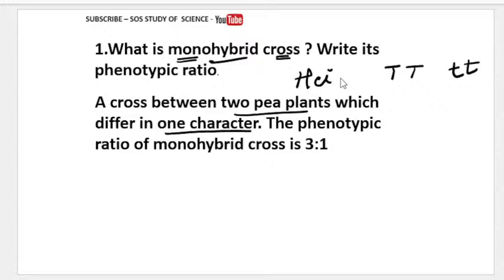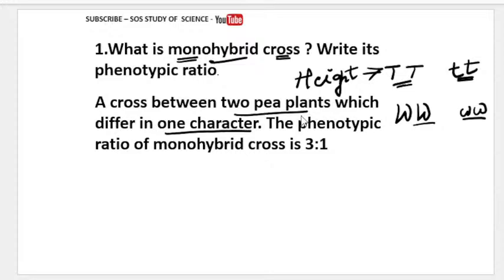So here height is the one character which we have taken. We are differing by only one character, and tall and dwarf are the contrasting characters. If you take the white flower and also the pink flower, this is also one character, but they are the contrasting characters.